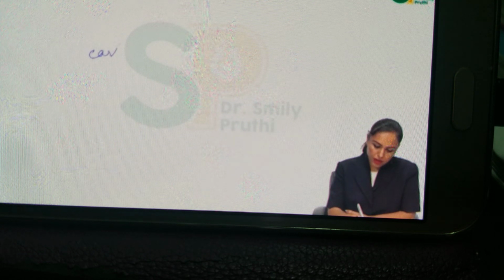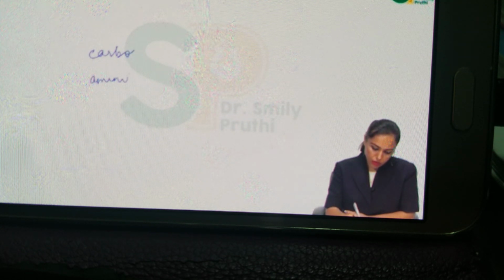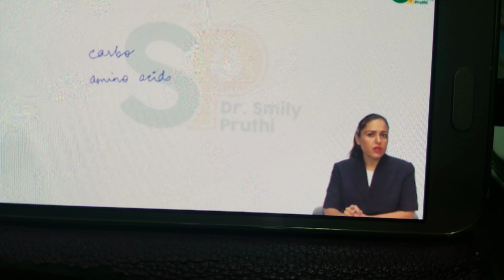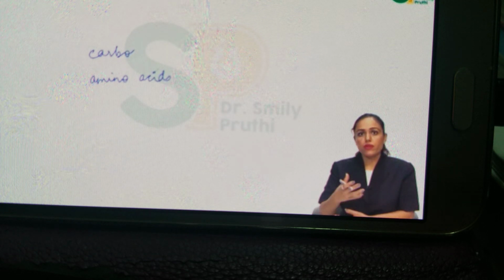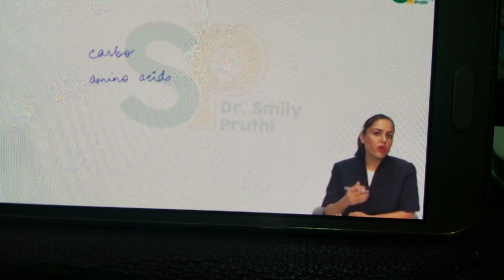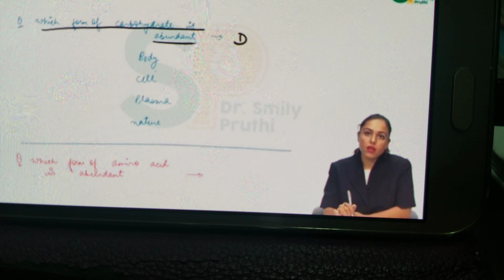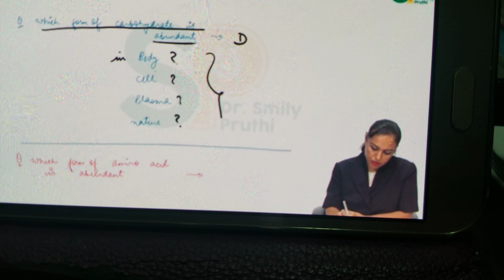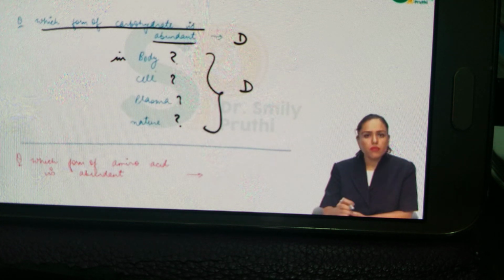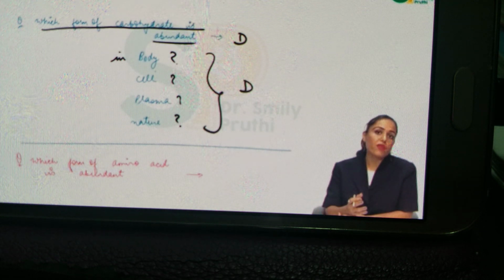Now tell me, for carbohydrates which form is abundant, D or L, and they can also ask you for amino acids which form is abundant, D or L. For carbohydrates, it is always the D form which is abundant. For amino acids, it is always the L form which is abundant. But for solving questions, you have to see some detail. Which form of carbohydrate is abundant? You will say D. If they ask which form is abundant in the body, in the cell, in plasma, in nature, you will say D. Any time they ask you for carbohydrates, you will say the D form is abundant.